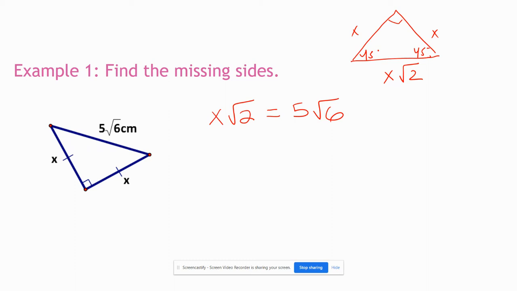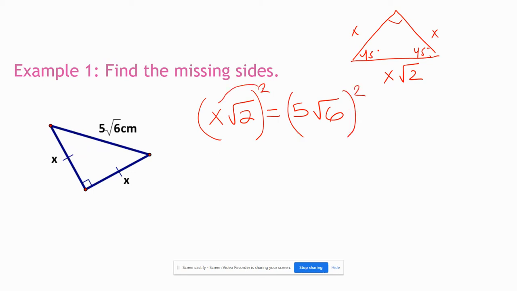So my goal is to solve for x. So the first thing that I'm going to go ahead and do, I could do a few things here. I could decide to square both sides if I wanted to, which will work for every problem. I think I'm going to go ahead and do that. Or I could divide by square root of 2 on both sides as well. Now, the only reason why I'm contemplating which one to use, I would only divide by square root of 2 if I had another radical on the other side that was also divisible by 2. But that only will work for special cases. So let me go with the method that works for any problem. So we're going to go ahead and square both sides.